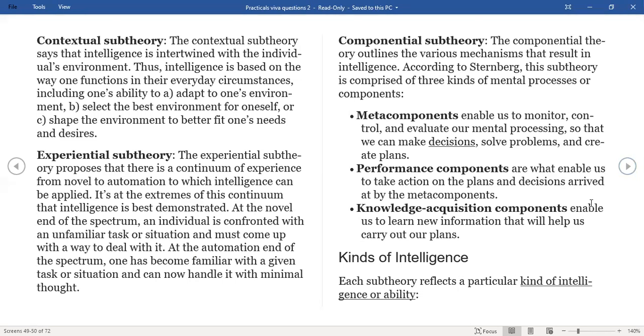These subtheories are all aligned with these three types of intelligence that he came forth with. The contextual one is saying that intelligence is intertwined with the individual's environment. So more like practically how do you handle the environment. Thus, intelligence is based on the way one functions in their everyday circumstances, including one's ability to ABC.